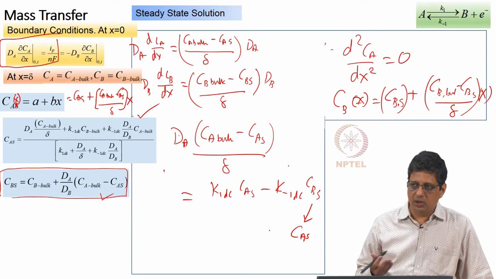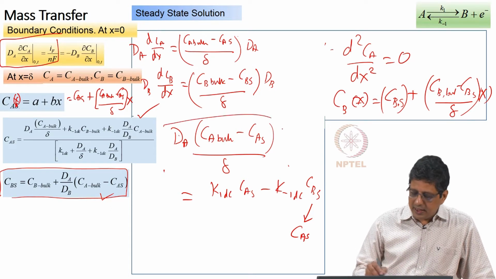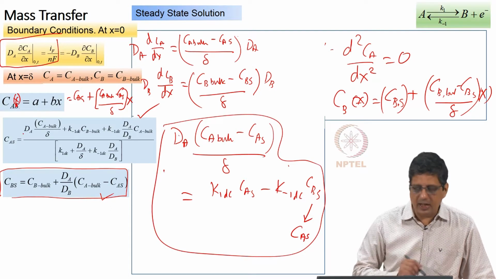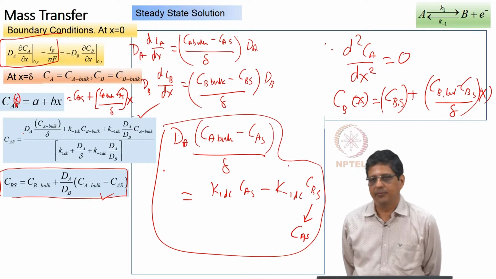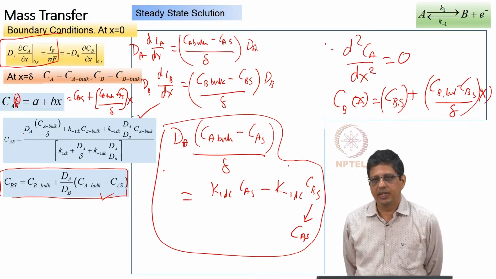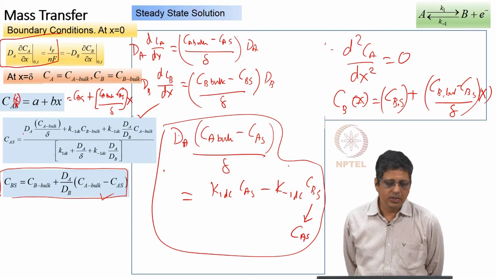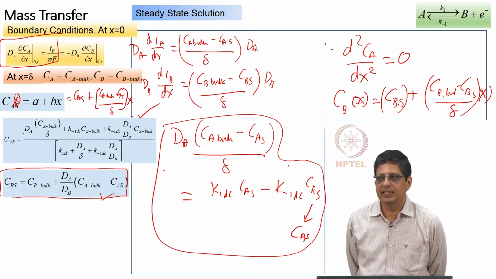Known values meaning we know the diffusivities, we know the bulk concentrations, and then rearrange to bring Cas on the left side. It is a linear equation, so pretty straightforward. So, please do that and check whether the expression that I have given here is correct or not.